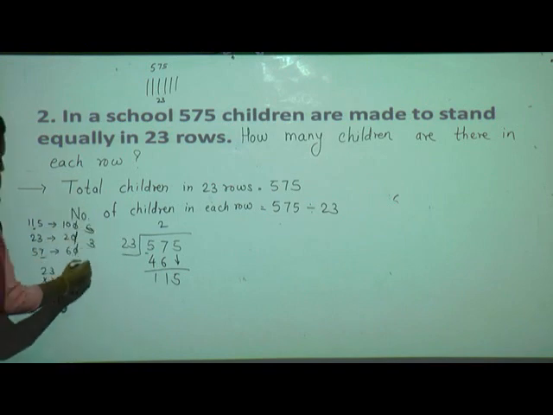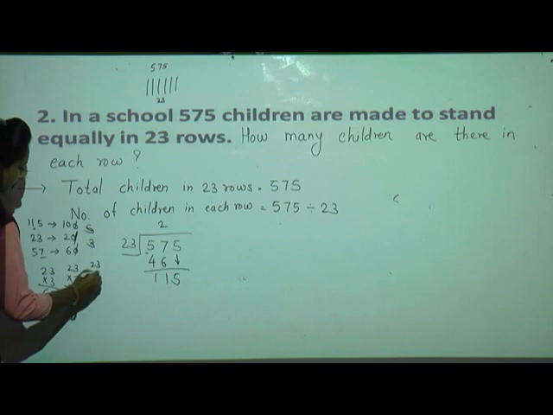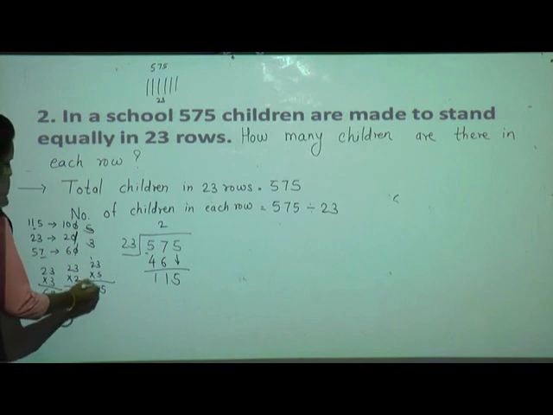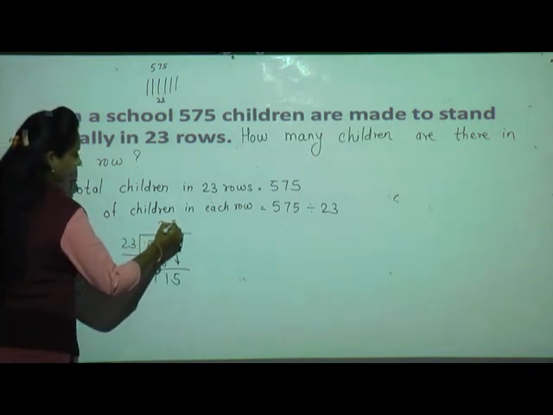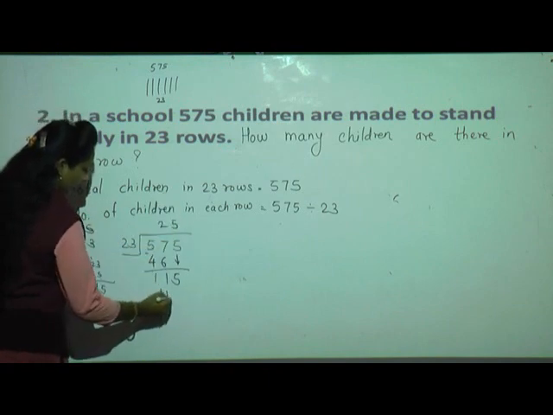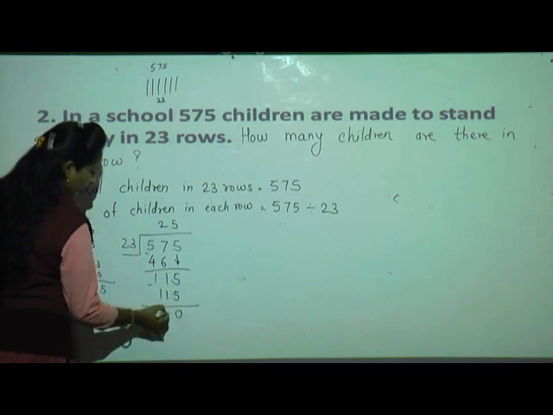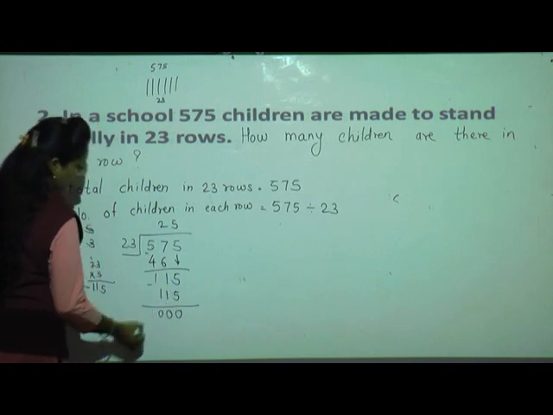Now we will see with the actual number. 23 multiplied by 5. 5 3s are 15, 1 carry. 5 2s are 10, 10 plus 1, 11. See, we got it exactly. So 23 times 5 means 115. We can subtract. 5 minus 5 is 0, 1 minus 1 is 0, 1 minus 1 is 0.